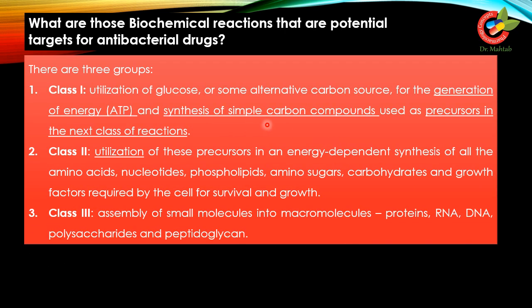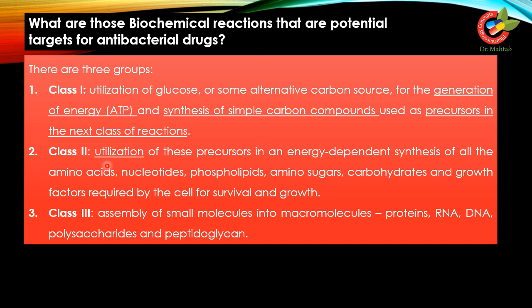So in class 1 reactions, there is a generation of ATP by utilizing glucose and some alternative carbon source, and synthesis of simple carbon compounds that are used as precursors in the next class of reactions. So these are included in class 1 reactions. In the coming slides, we will see whether these are useful targets or not. As we have seen earlier, these are not good targets. These are poor targets for antibacterial drugs. But we will see why these are not good targets.